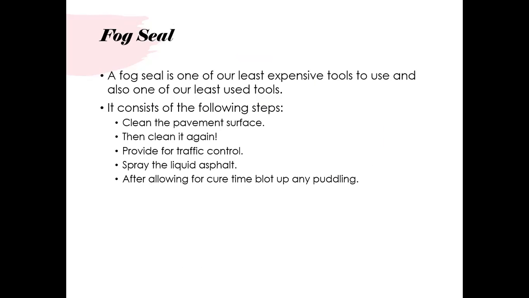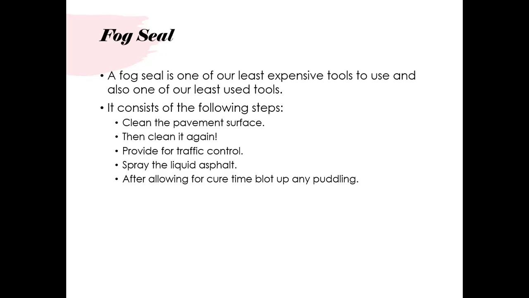So how do you apply it? These are the steps. You first clean the pavement surface, and clean it again. You have to control the traffic. You do not allow traffic to come. Spray the liquid asphalt, that is an emulsion, and allow for cure time. If there is excess asphalt, you have to blot it out.